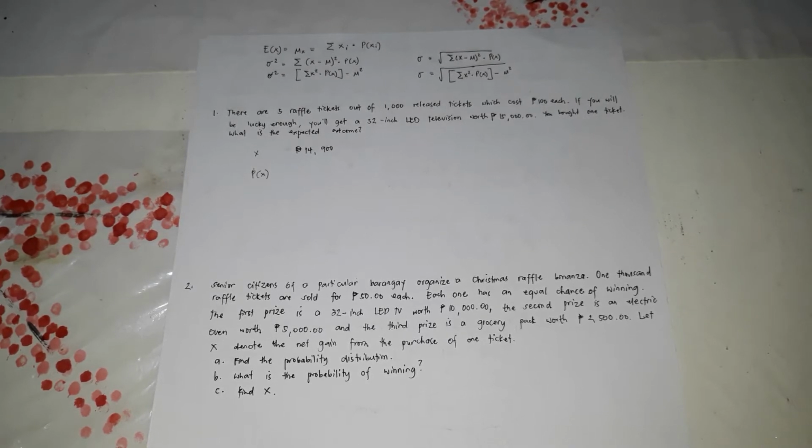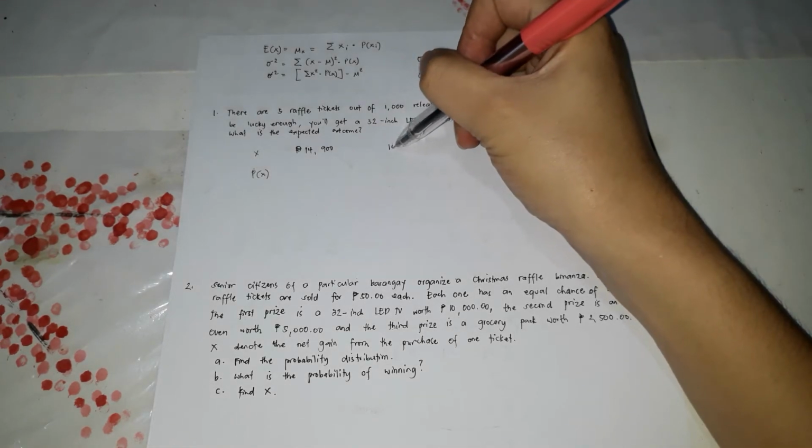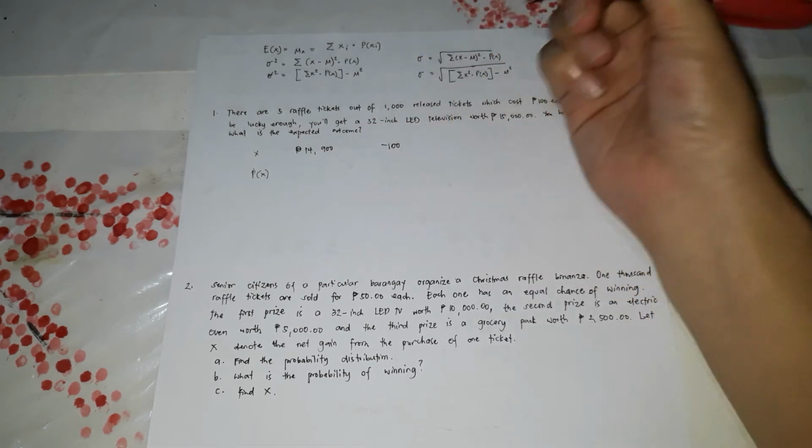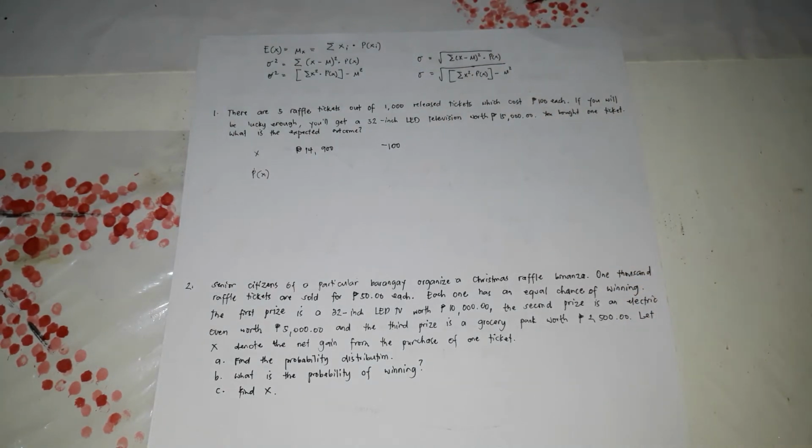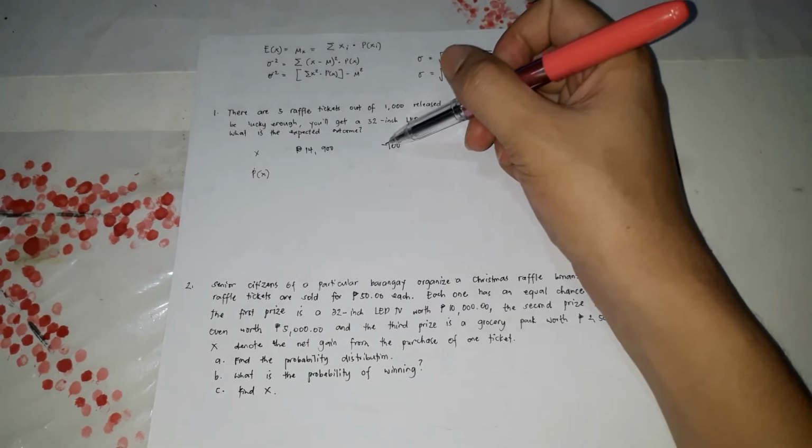Next, if you lose, if you do not win, you will lose 100 pesos. Because you bought one ticket, that's negative 100 because you're going to lose. Therefore you've lost 100 pesos. Because it's a loss, it's negative.